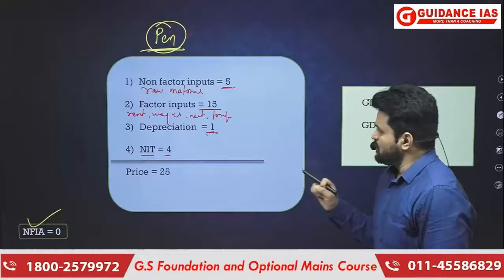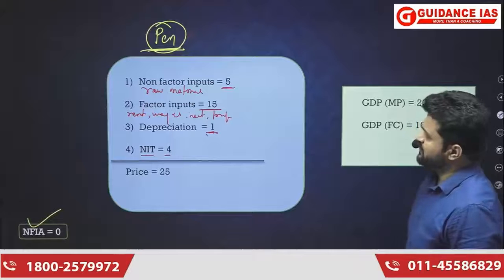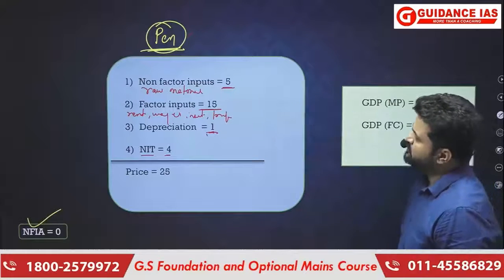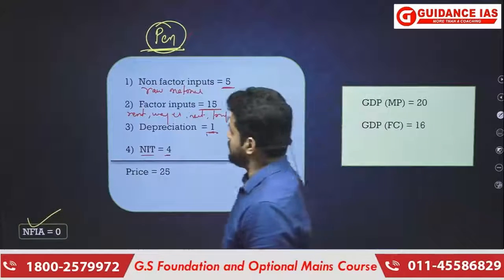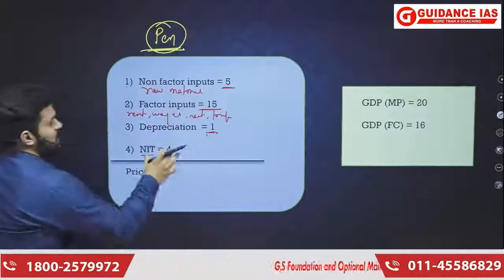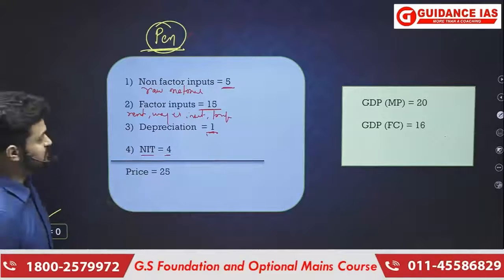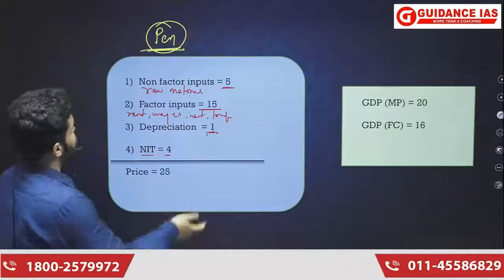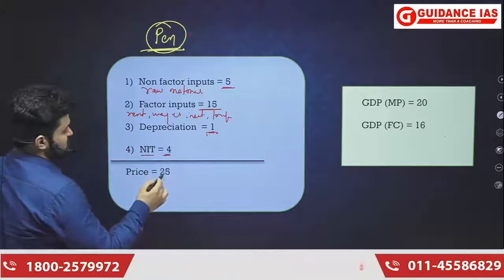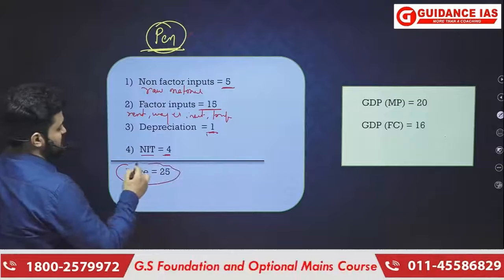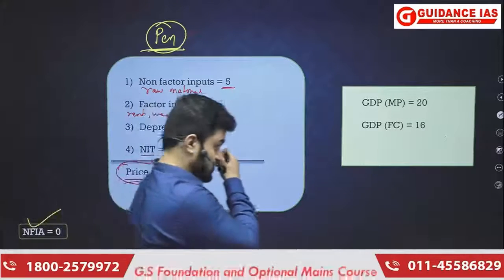Now, if you have to calculate the price of this product, then we are just going to add up these things. So 5 plus 15, that is 20, again, we are going to add depreciation, because that is a consumption of the fixed capital, that is a machinery that was used for pen. Then again we are going to add 4. So this is the final price of the product, that is 25. Okay, final price of the product.